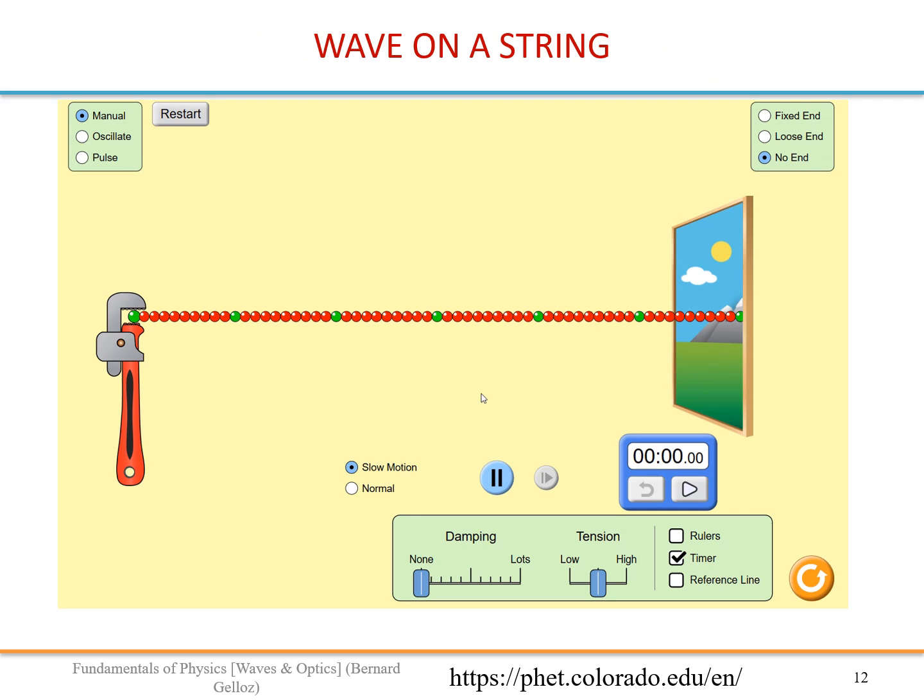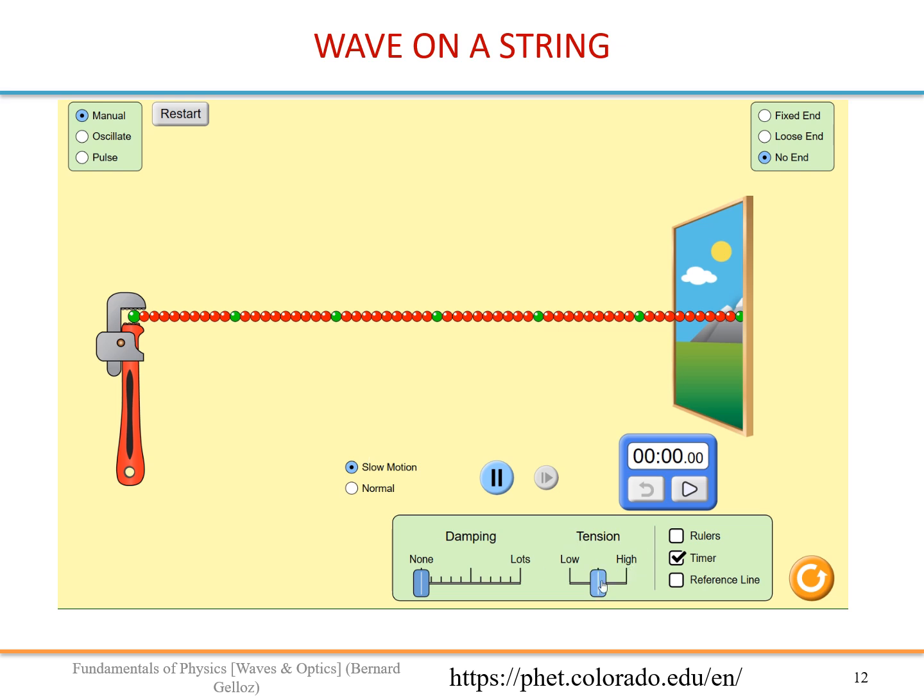So now let's do some simulation with a string using an animation that you can find at the link shown at the bottom of this slide. This is an animation of a string. This string has some properties shown here.